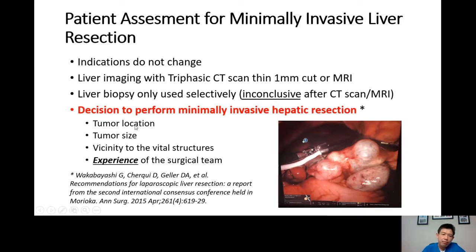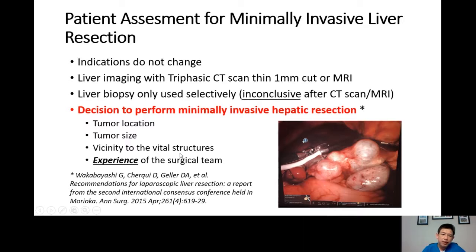At least in our program, a tumor that is located in the central part of the liver, very close to the major vascular structures feeding the liver, very close to the biliary system that drains the liver, that operation needs to be done open. Tumor size. If the tumor is approximately 20 centimeters in size, that operation should probably be done open, because it is quite difficult to flip the tumor back and forth by robot or laparoscopy, and it is safer not to fracture the liver by doing an open operation.